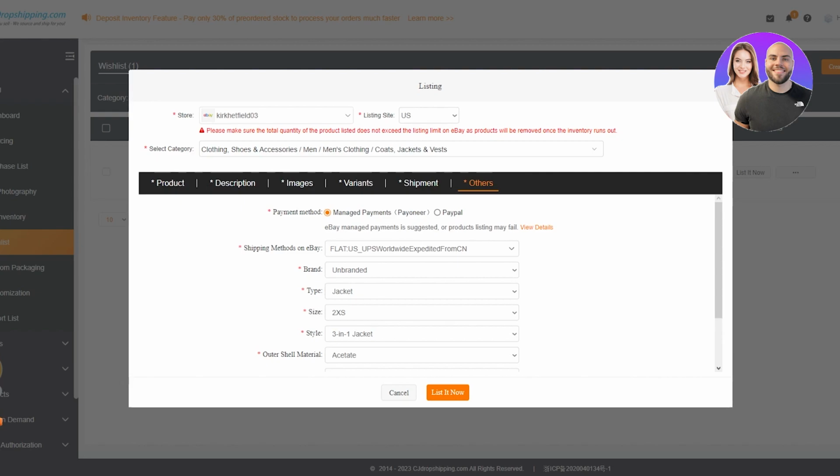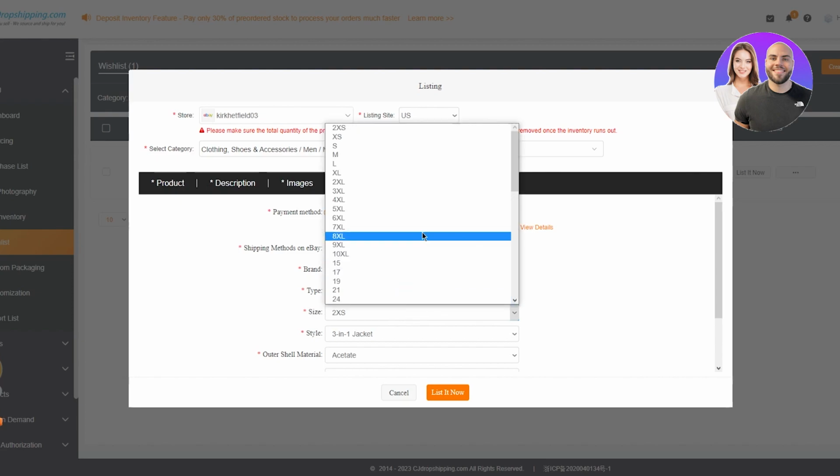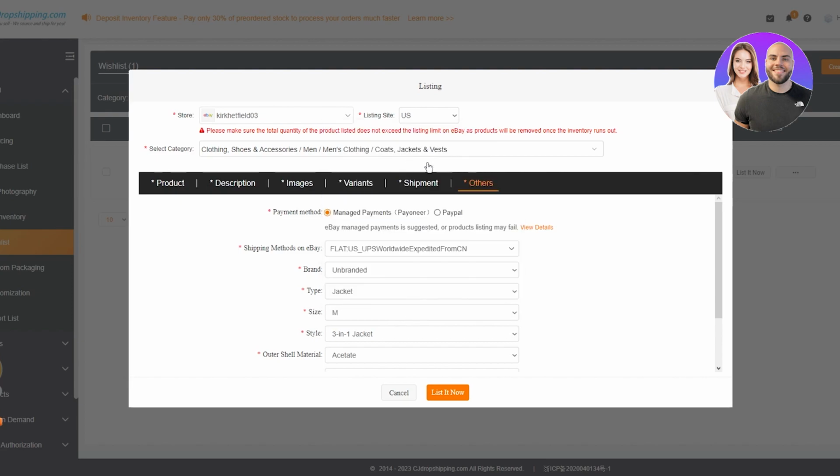The brand section is really important, because it shows up when people actually search for your product. So you can go and choose the size. I'm just going to go for medium, and the reason is that there are going to be more people searching for medium and large rather than 3 times XS or 3 times XL and all of that. Most people search medium, and people aren't really going to be searching for these sizes. So either go for medium or large, or medium and large. I'm going to go for medium.